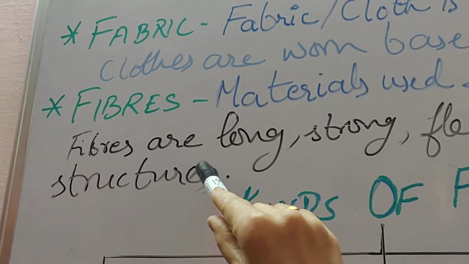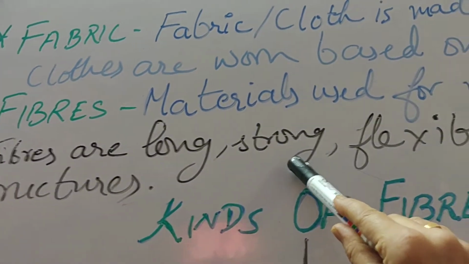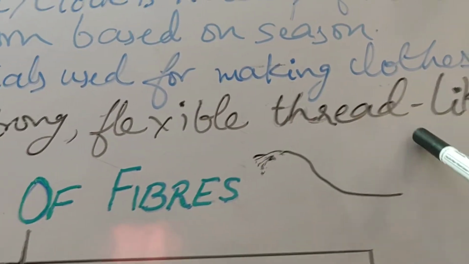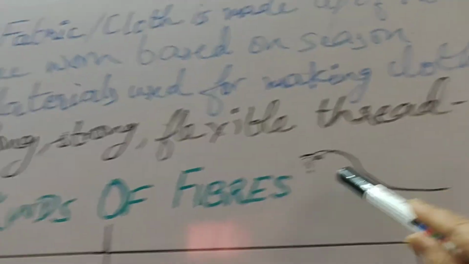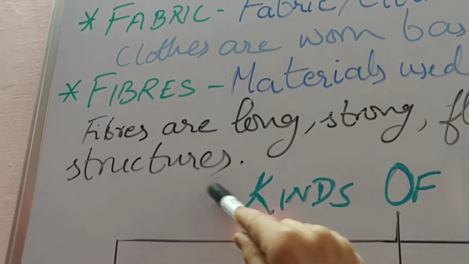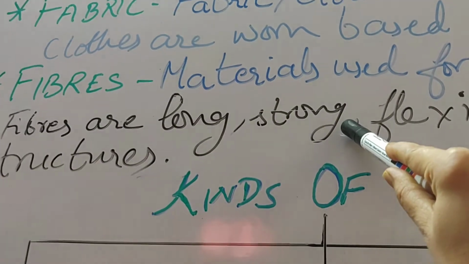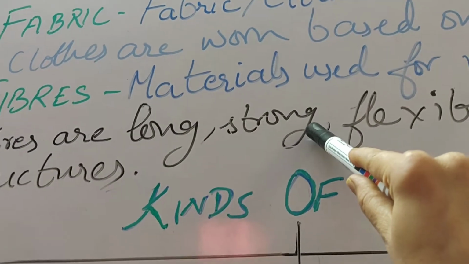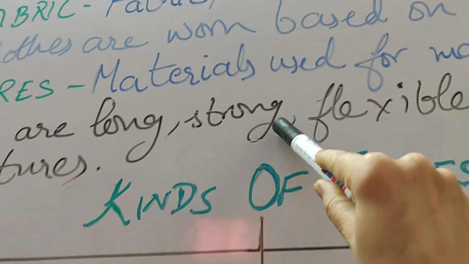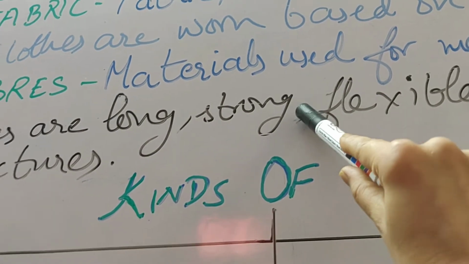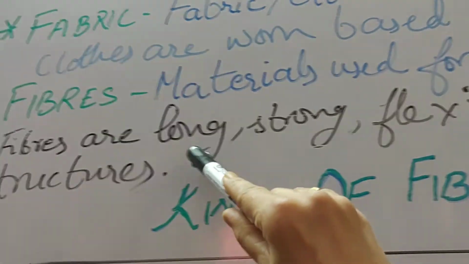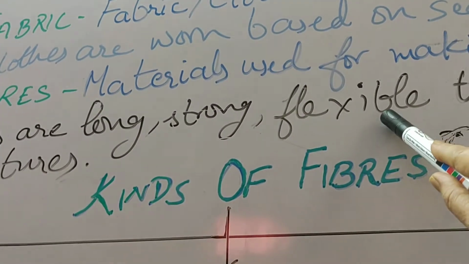So fibers are long, strong, flexible threads, thread-like structures. Now this strength depends upon fiber to fiber. It can sometimes be strong, it can sometimes be very less strong or very weak, we can say, because it breaks down easily. But they are generally long and they are flexible also.